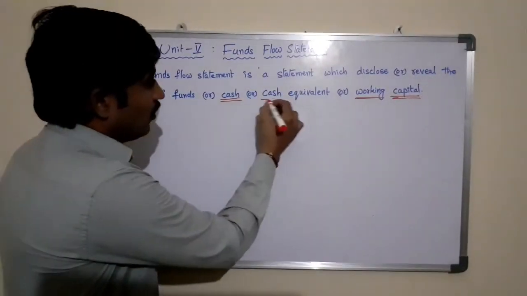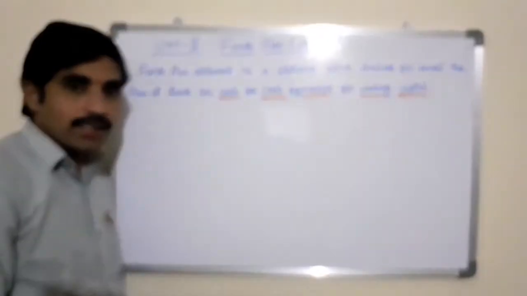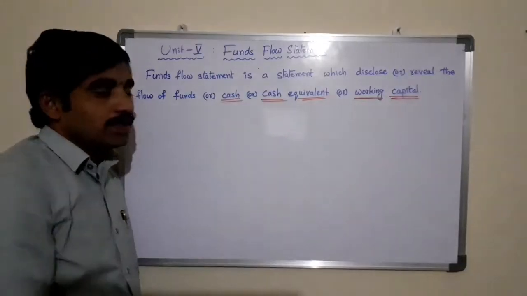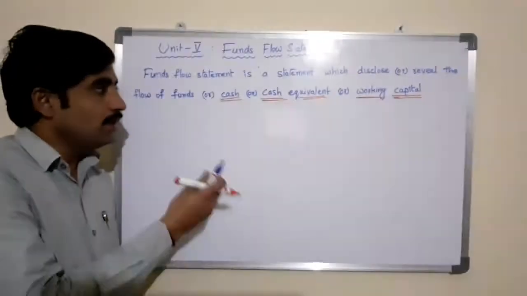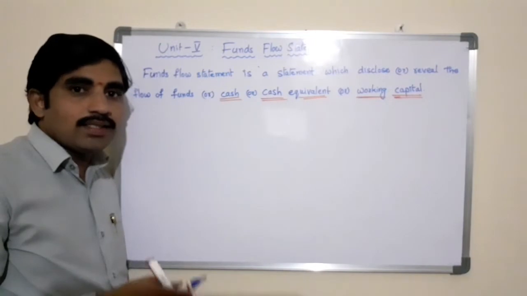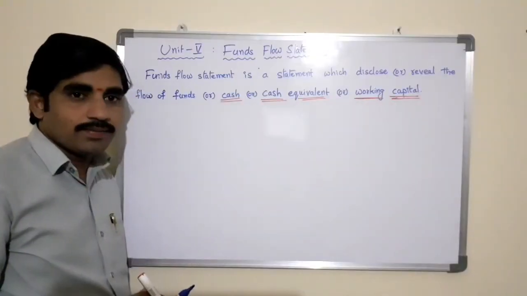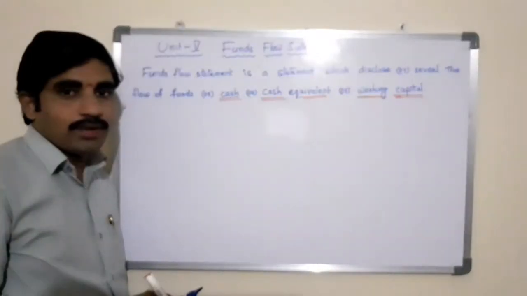In general terms, funds means cash or cash equivalent in the business. Cash equivalents means current assets like raw materials, stock, debtors, bills receivable, and all other current assets which are equivalent to cash though not in cash form. So here funds means the financial resources used by an organization in the sense of working capital.